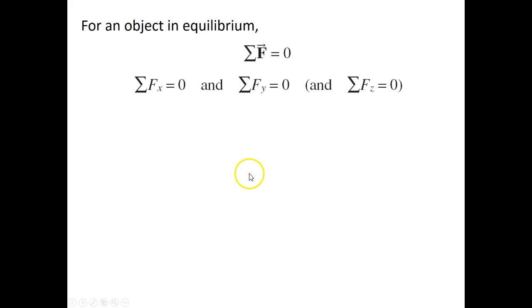For an object in equilibrium, we say that all of the forces are equal to zero. So that means that all the forces in the x direction and all the forces in the y direction are zero. And you might even have a z direction. So we've got y, which would be straight up. We have x, which would be straight to the right or left. Y could also be down. And then we have another vector that points out towards us, and we call that z. So this is that three-dimensional picture.